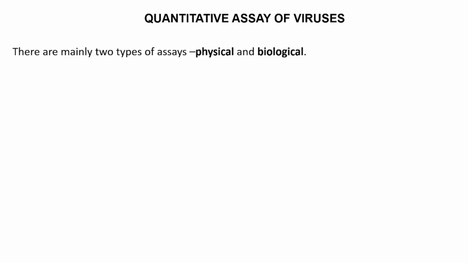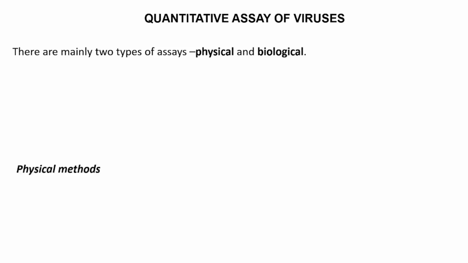On the other hand, biological assays like plaque assay measure the presence of infectivity and may not count all the viral particles, even many of which are infectious. Thus, biological assays are not for enumeration of virus particles but for measurement of infectivity.